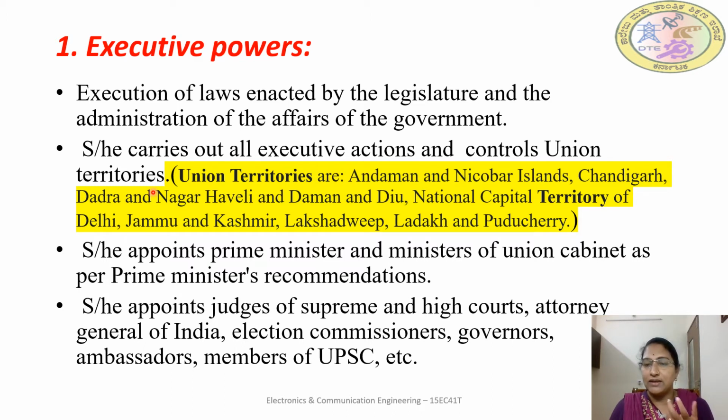Union territories are Kendradalita Pradeshagalu in Kannada. So what are those union territories? The union territories are Andaman and Nicobar Islands, Chandigarh, Dadra and Nagar Haveli, and Daman and Diu, National Capital Territory of Delhi, Jammu and Kashmir, Lakshadweep, Ladakh and Pondicherry. So these all are union territories of India. On these union territories, the President has full control.